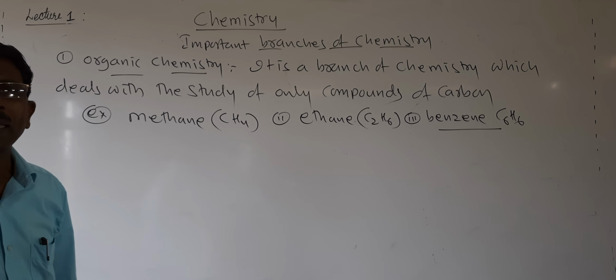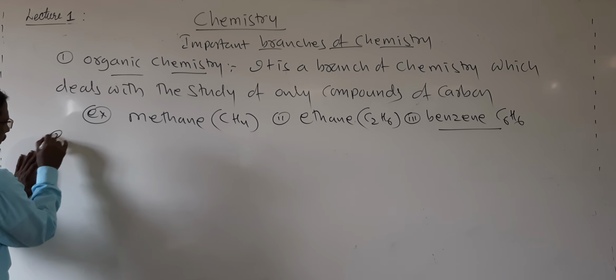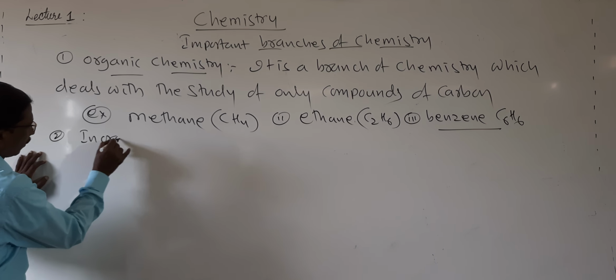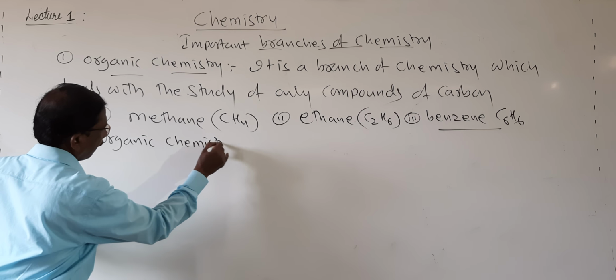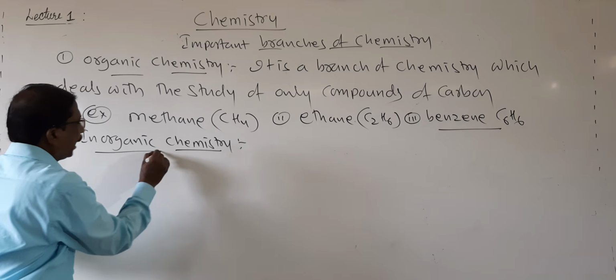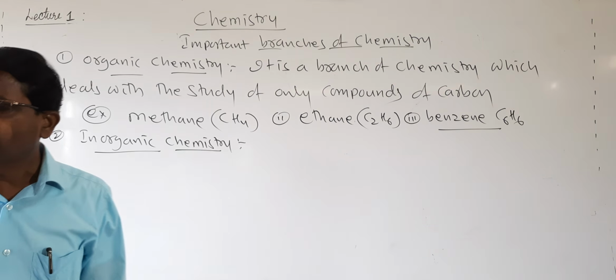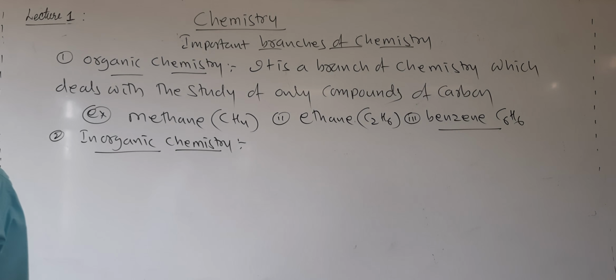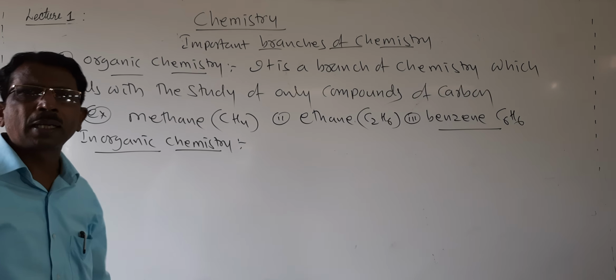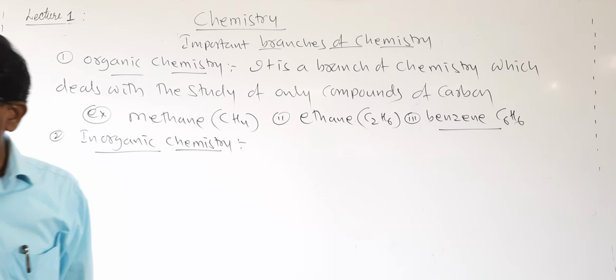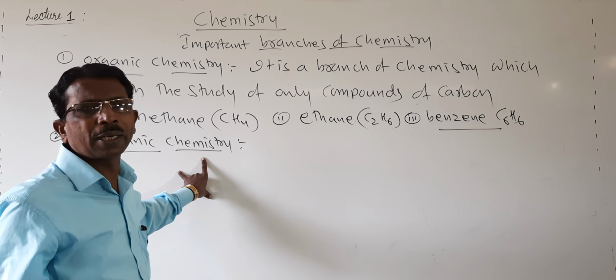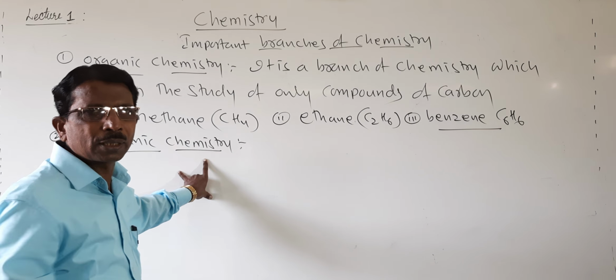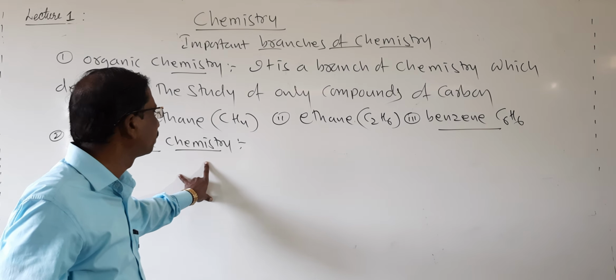Then the second branch is inorganic chemistry. What does inorganic chemistry mean? It is Ajaivika Rasayana Shastra, or it is also called Niravayava Rasayana Shastra. Savayava Rasayana Shastra and Niravayava Rasayana Shastra.